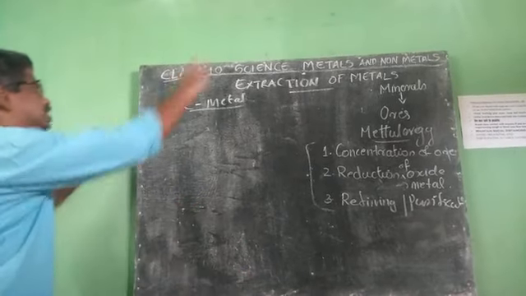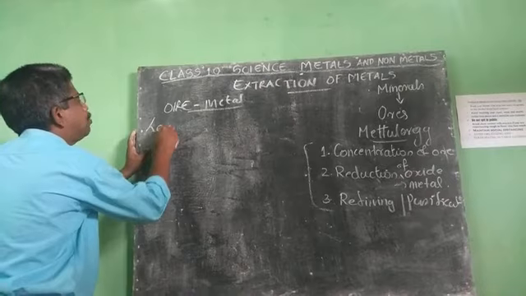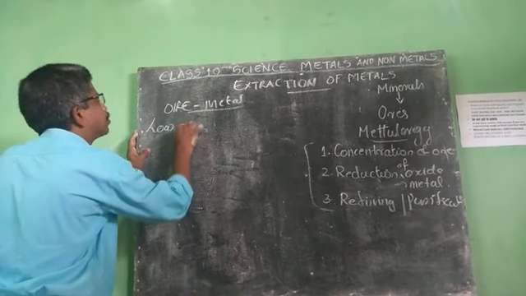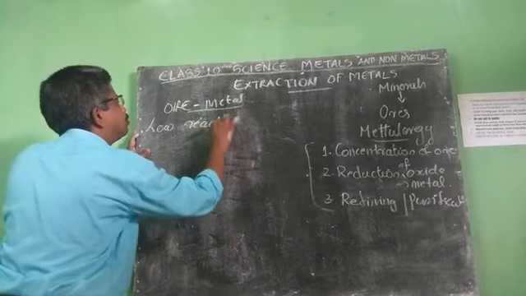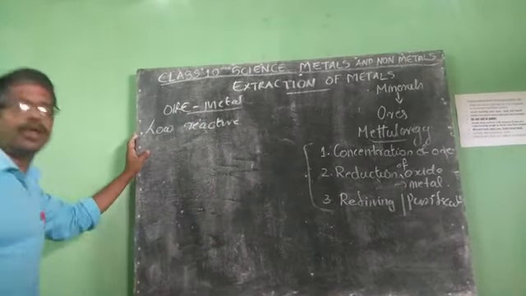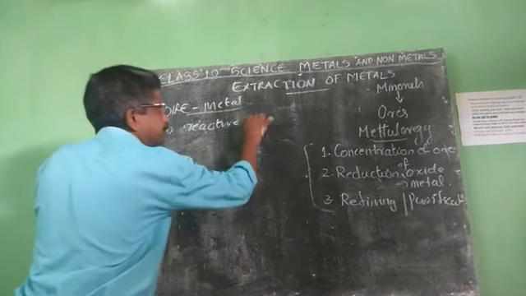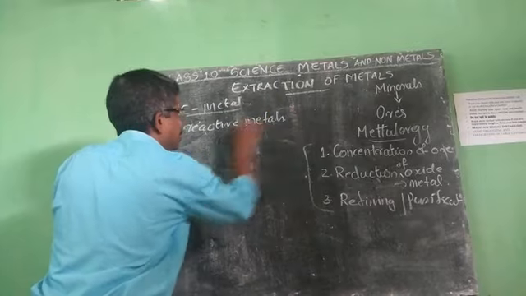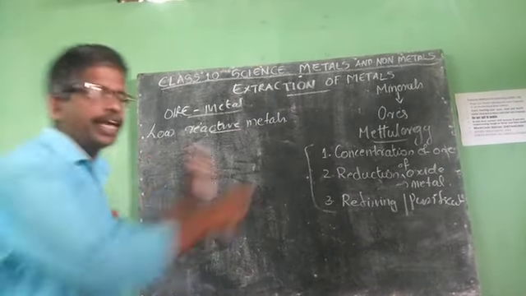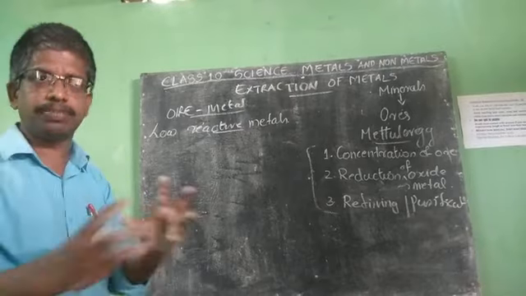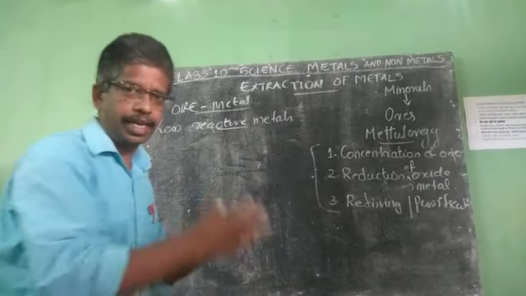So when we consider the low reactive metals, we get to the ore, we get to the minerals. Minerals means the compounds which contain metals.